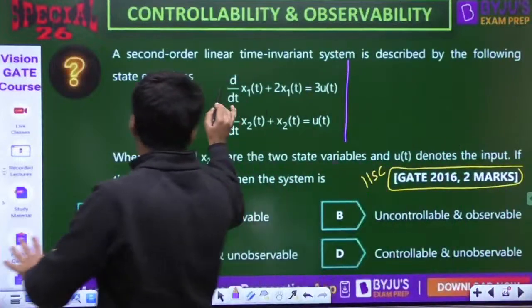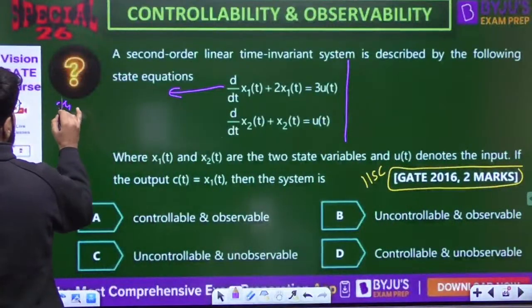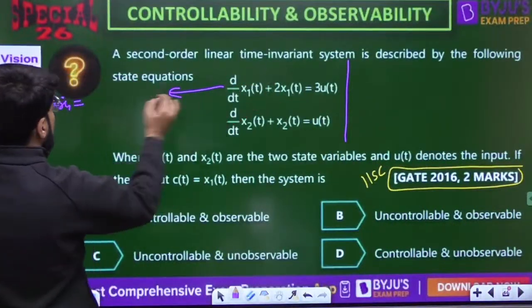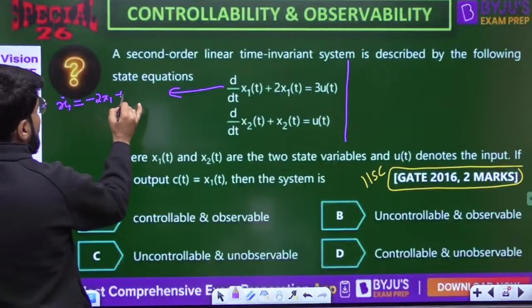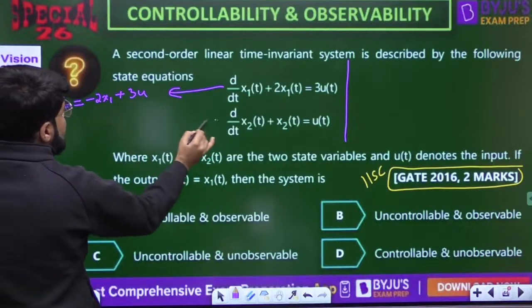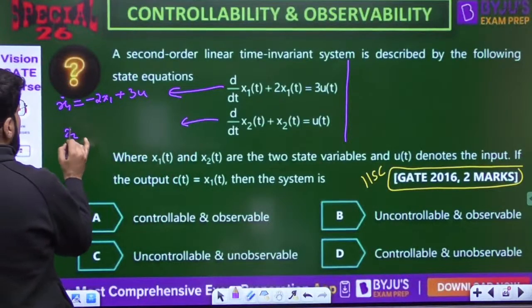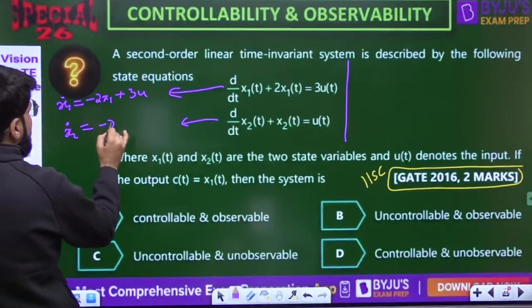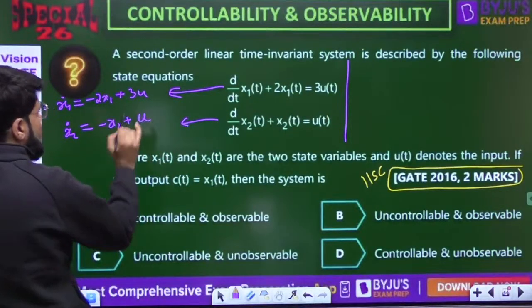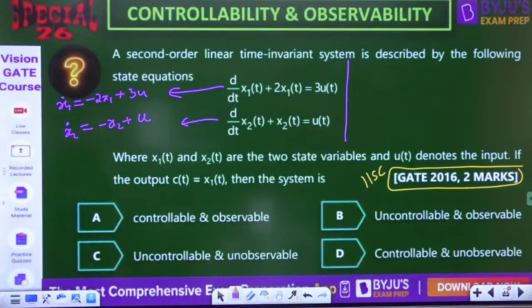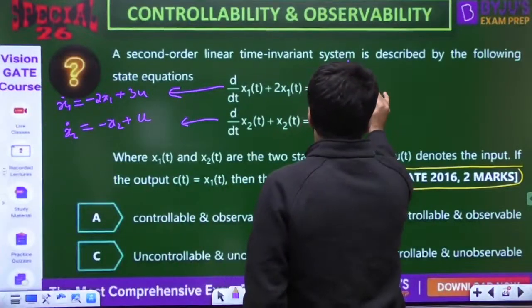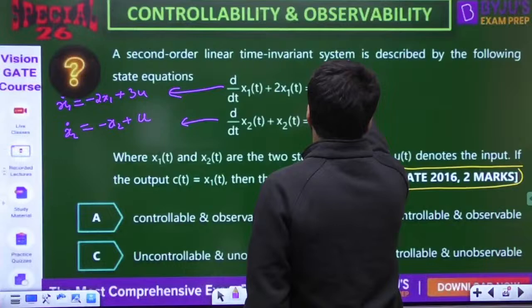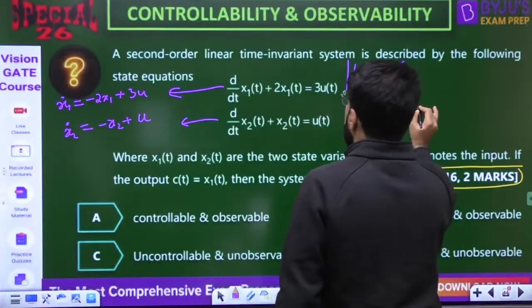Okay, let me write it like this. What is x1 dot? Minus 2x1 plus 3u, and from the second equation we get x2 dot. So dear, what is x2 dot? Minus x2 on the other side, plus u. Okay, so I can write x1 dot, x2 dot directly in matrix form,